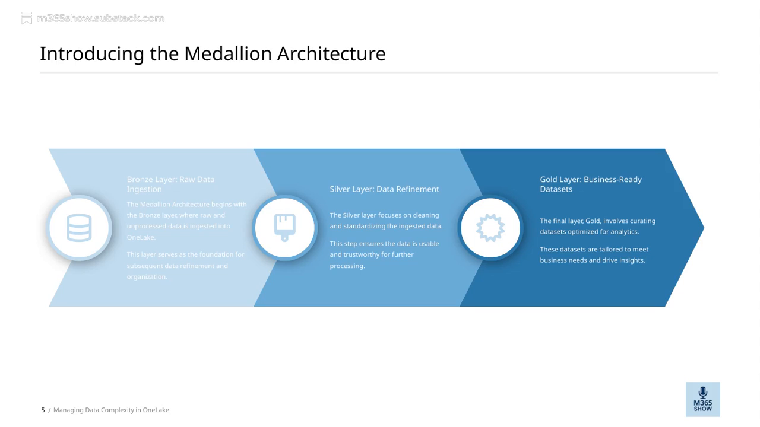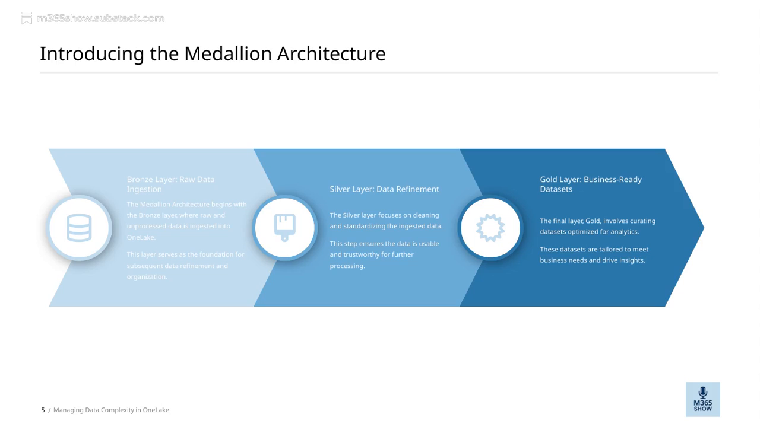Moving back a step, the silver layer plays a crucial role in this process. It focuses on cleaning and standardizing the data that we ingested earlier. This step ensures that the data is trustworthy and ready for deeper analysis, reducing errors and inconsistencies. And at the very beginning, we have the bronze layer, where raw, unprocessed data is ingested into one lake. This is the foundation of the entire architecture.